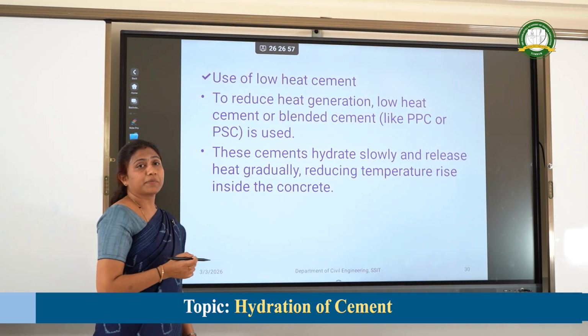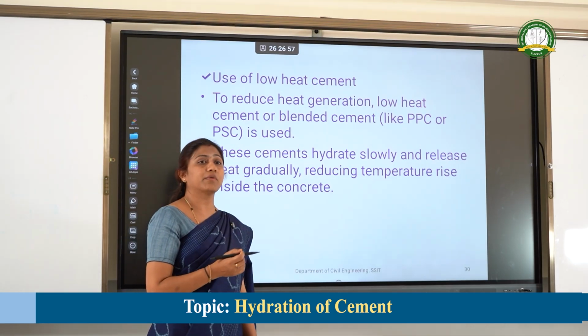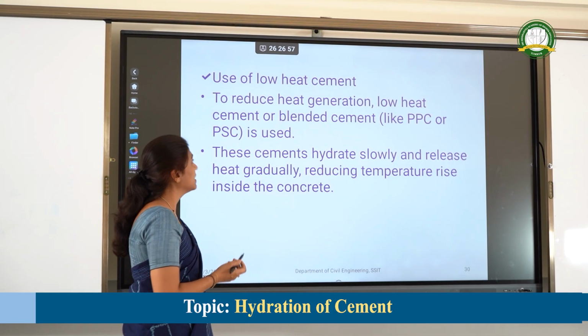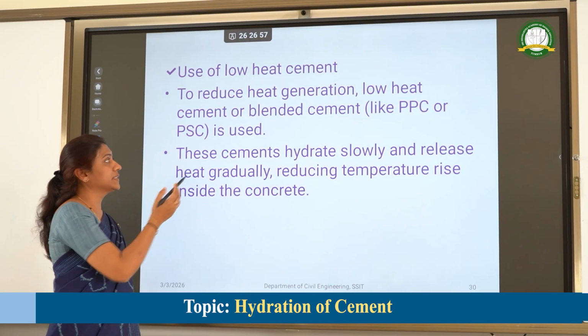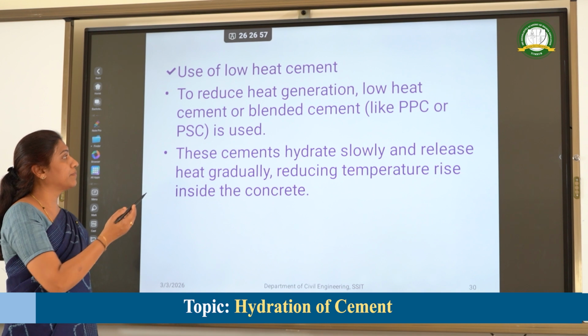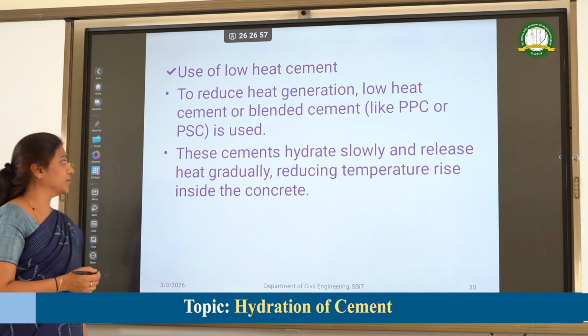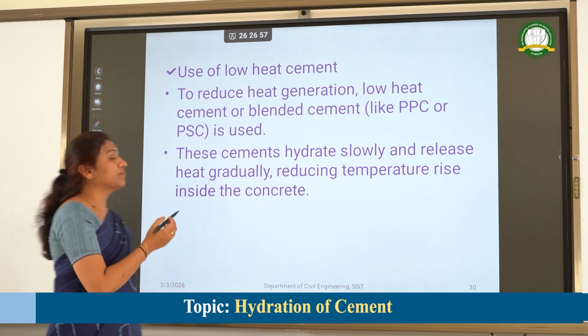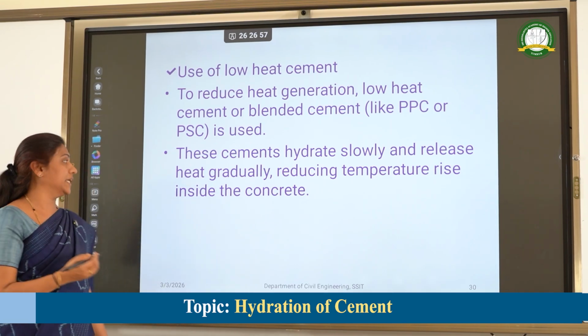This can be prevented by using low heat cement because the heat generated by the low heat cement will be less. Low heat cement or blended cement can be used, like PPC, and pozzolana slag concrete can also be used. These cements hydrate slowly and release less heat.